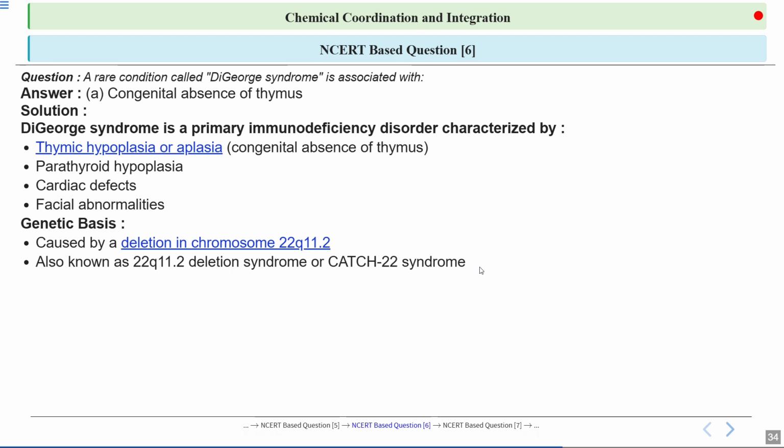The 22 deletion syndrome, which is also called Catch-22, is a genetic disorder we have just discussed. We can also call it Catch-22. It is caused by the deletion of a small segment of chromosome 22. It leads to a range of developmental and health issues, including heart defects, immune problems, and learning disabilities.